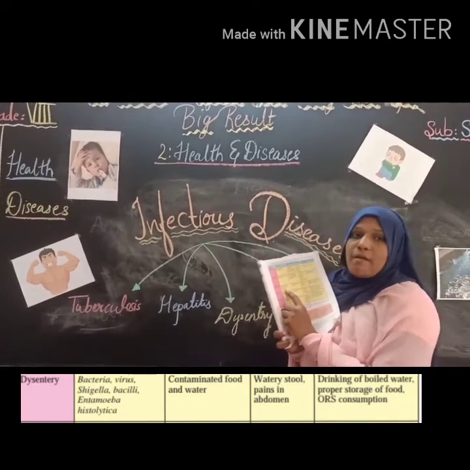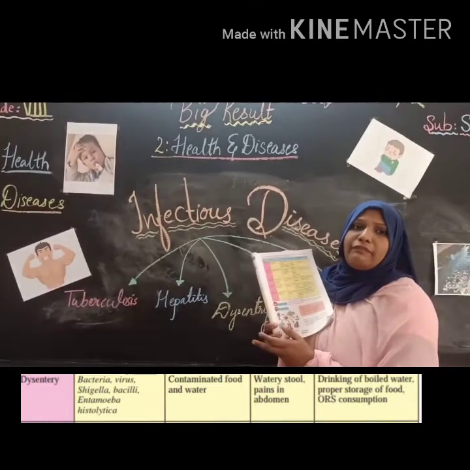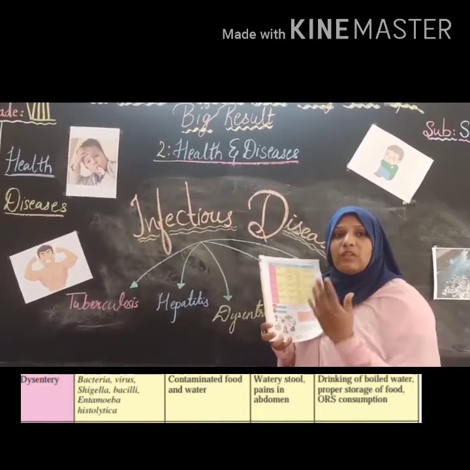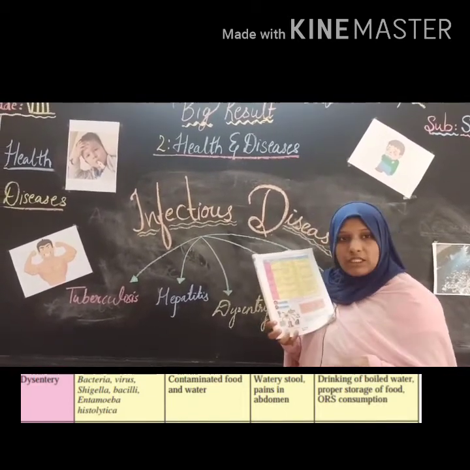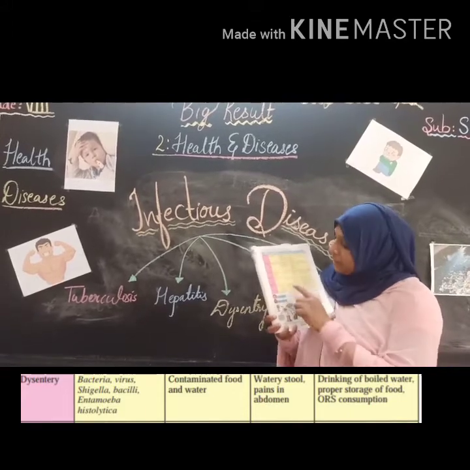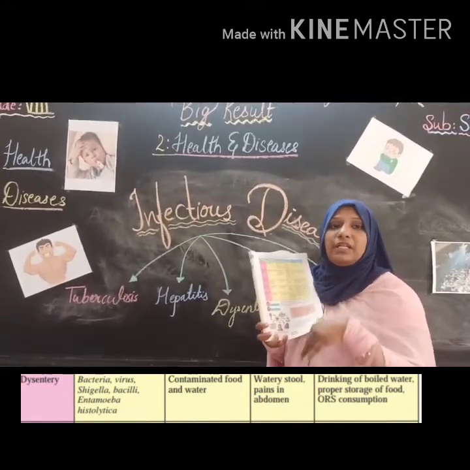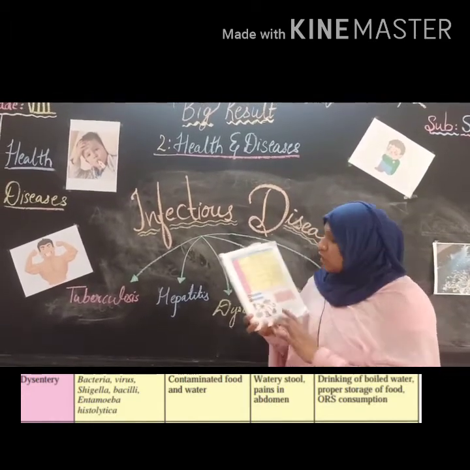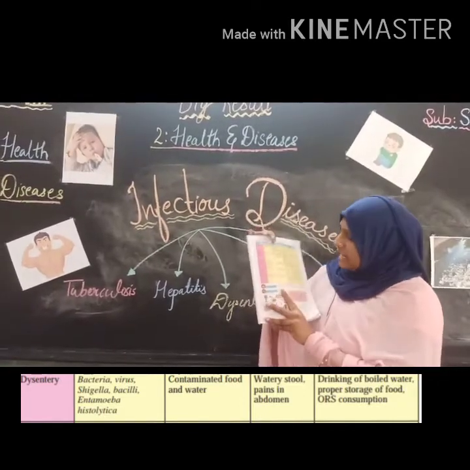These are the pathogens of dysentery. And what is the mode of infection? How will the bacteria and viruses, the pathogens, get into the body? They occur in water. What kind of water? Contaminated food and contaminated water. If a person consumes contaminated food or contaminated water, there is a chance of being infected by dysentery.